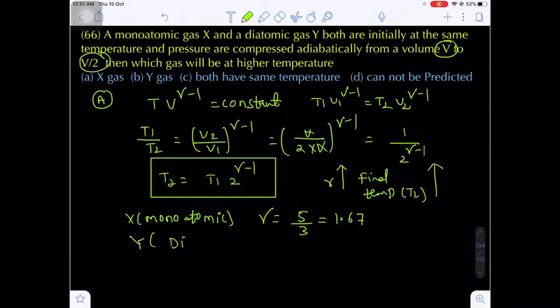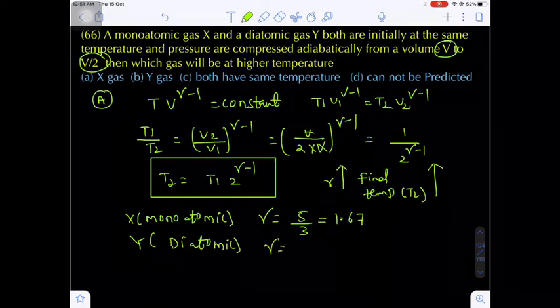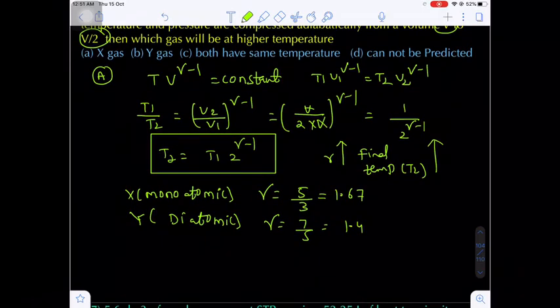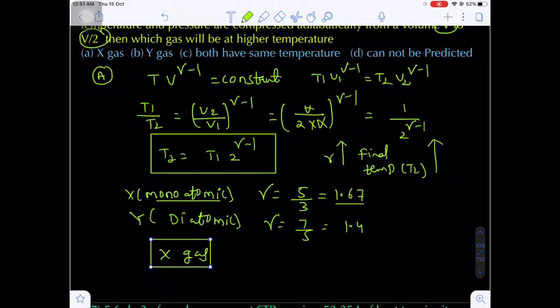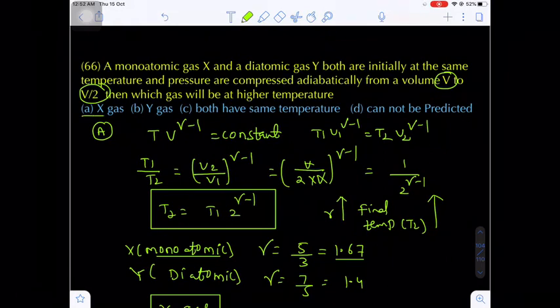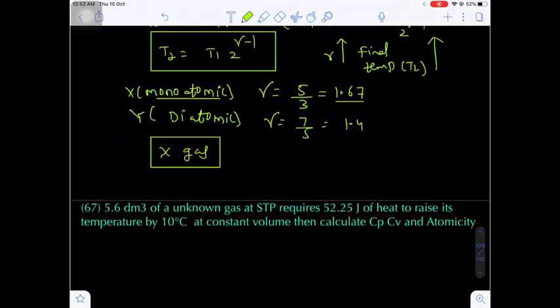Whereas Y is diatomic. For diatomic gases, the Poisson ratio will be 7 upon 5, which is 1.4. Now tell me, in which condition is gamma very high? Monoatomic. That's why in the case of monoatomic gas, the gamma value is higher, so the final temperature increases. So the final answer will be gas X, that is the first option. Are you getting my point?